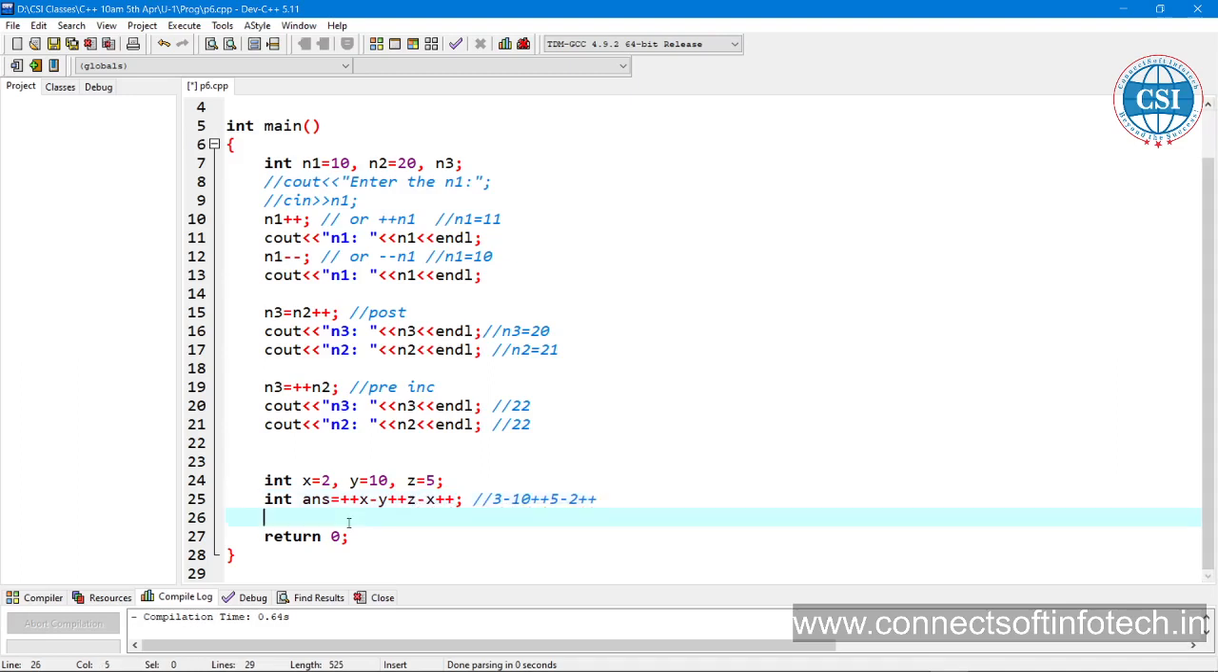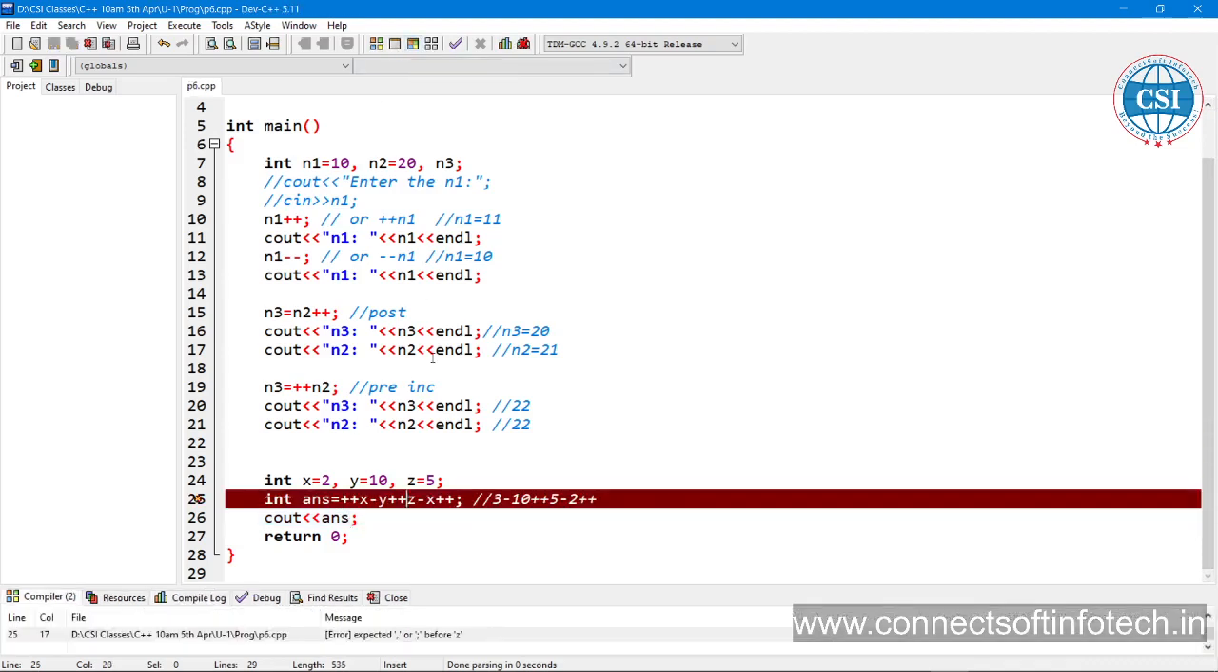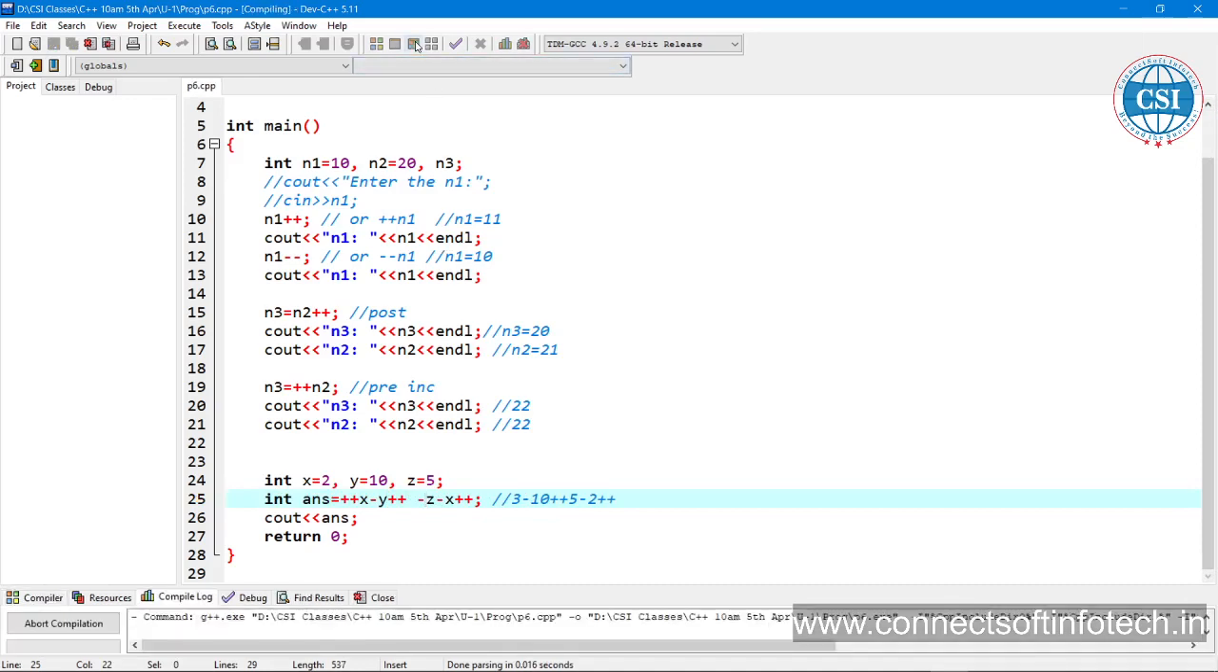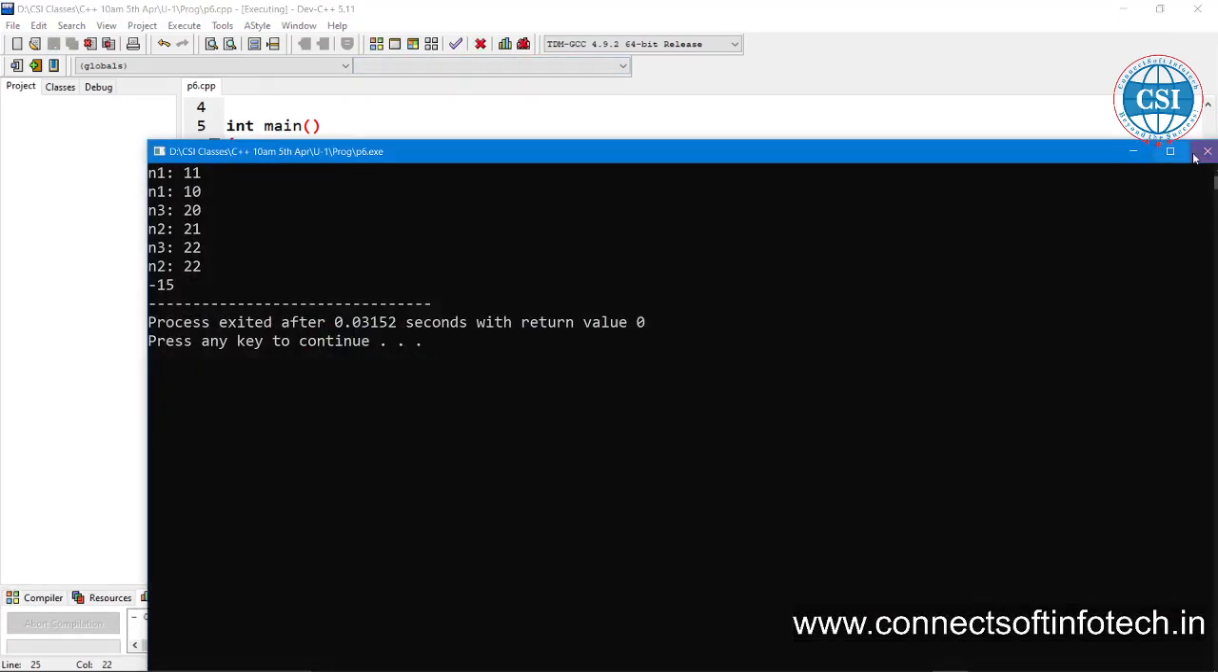So let us execute, and I'm going to check first the answer, whether this is valid or invalid. Let us check first. So this is invalid. Why? Because it's invalid, this one. So plus z, then you can give a space and write the minus here. Now it is going to become perfect.